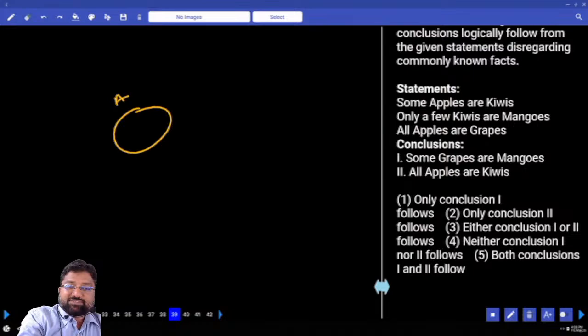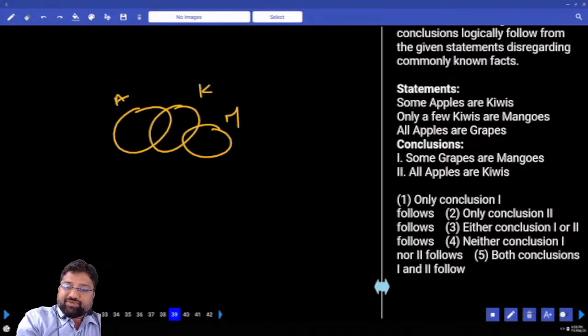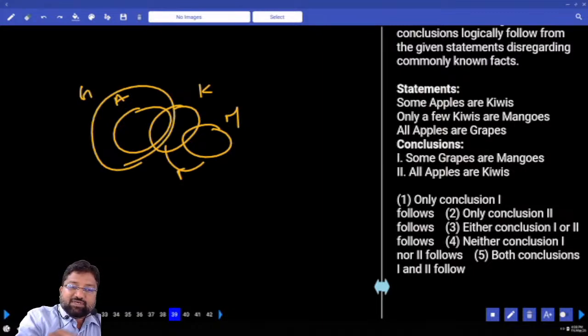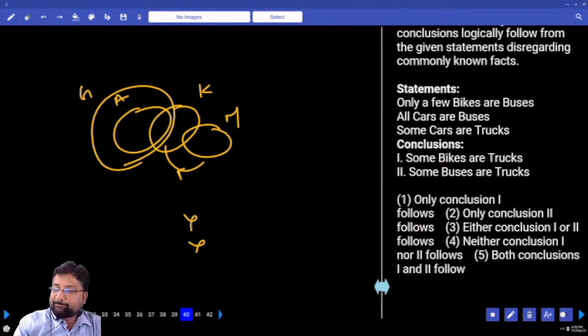Some apples are kiwis. Only a few kiwis are mangoes. All apples are grapes. Some grapes are mangoes. No. All apples are kiwis. No. What's the answer? Neither one.